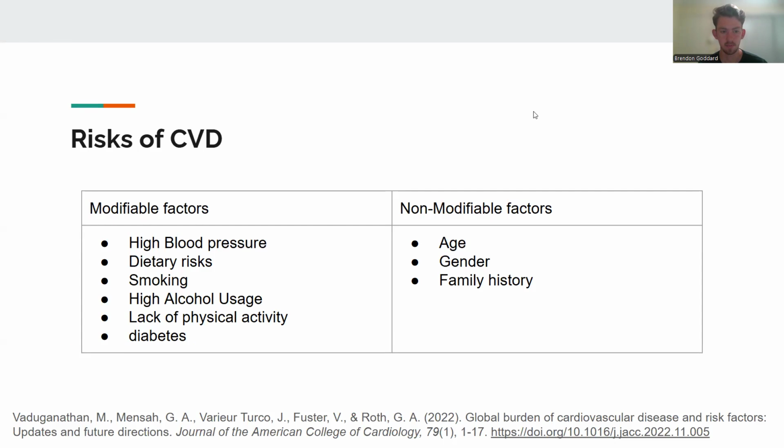The risk of CVD involves both modifiable and non-modifiable factors. Modifiable factors include high blood pressure, dietary risks, smoking, high alcohol usage, lack of physical activity, and diabetes. Out of these, though, high blood pressure and diabetes are the most impactful to an individual. Non-modifiable factors include age, gender, and family history. However, age, the older you are, the more impact it has. And then gender, if you are male compared to female, there's a higher risk as well.